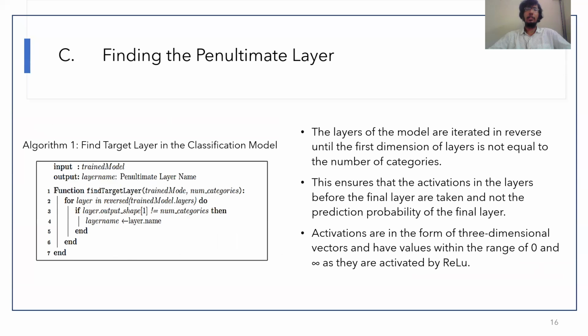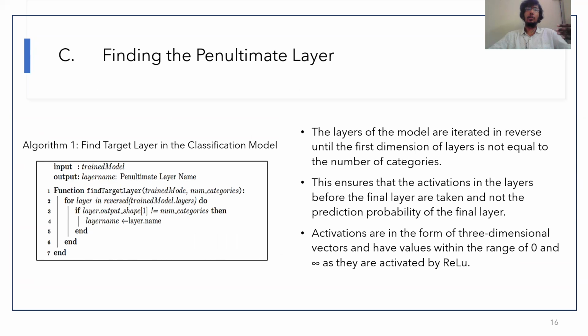The first step in finding the categorization for the recommendation engine is to determine the final layer as well as the penultimate layer. To find the ultimate layer, we reverse the layers and iterate through them to find the output layer with a shape which is not equal to the number of categories.